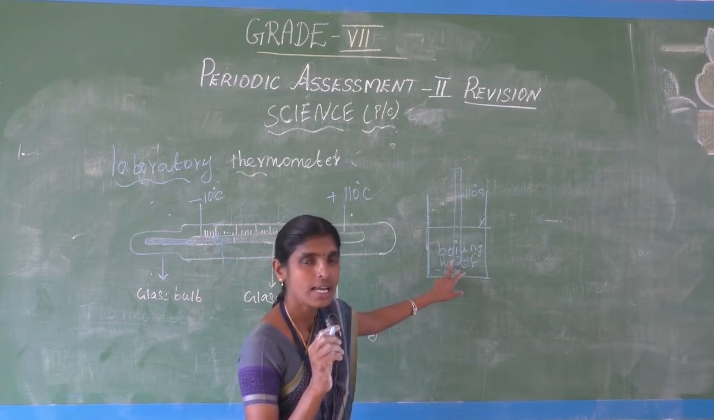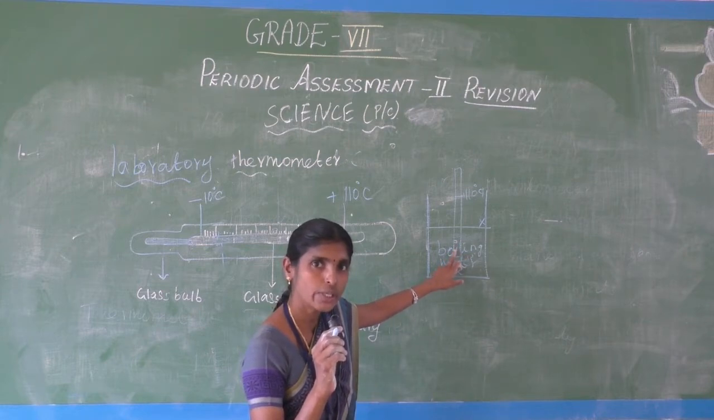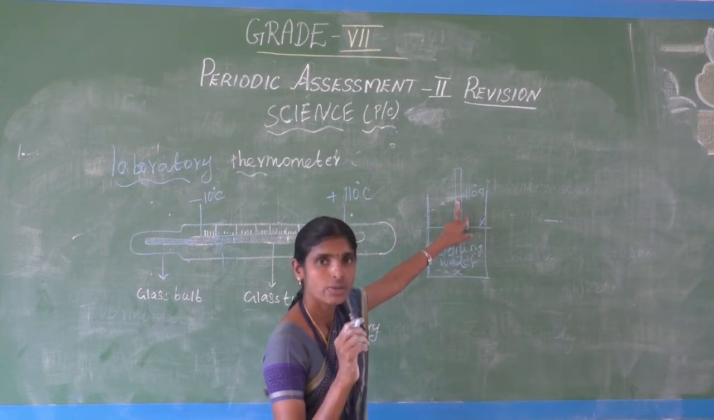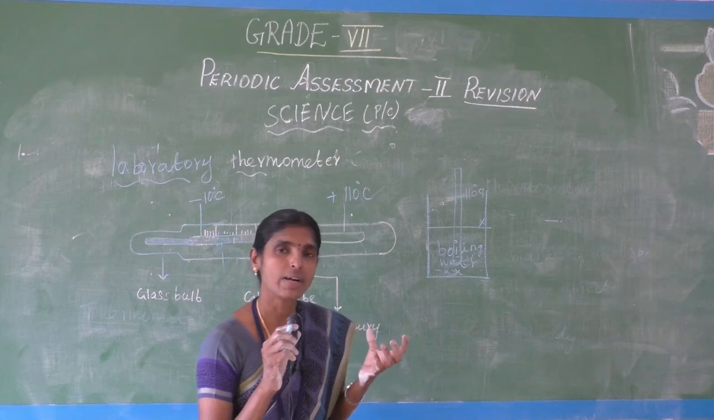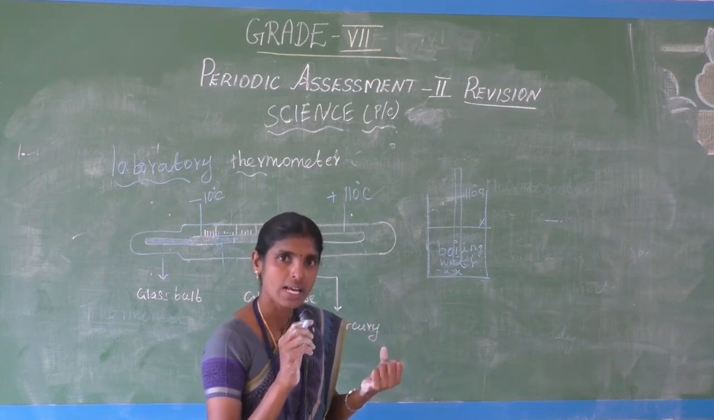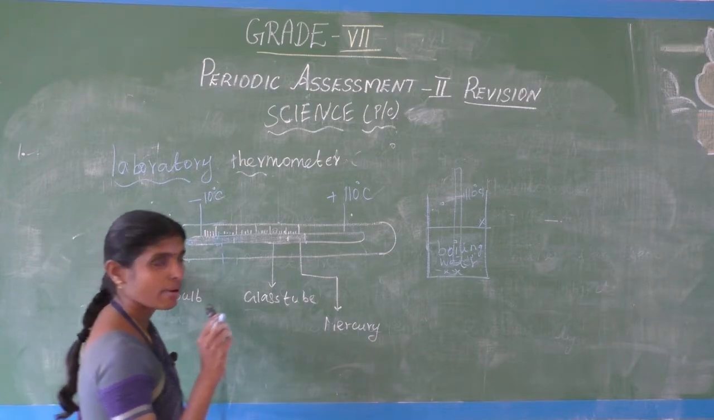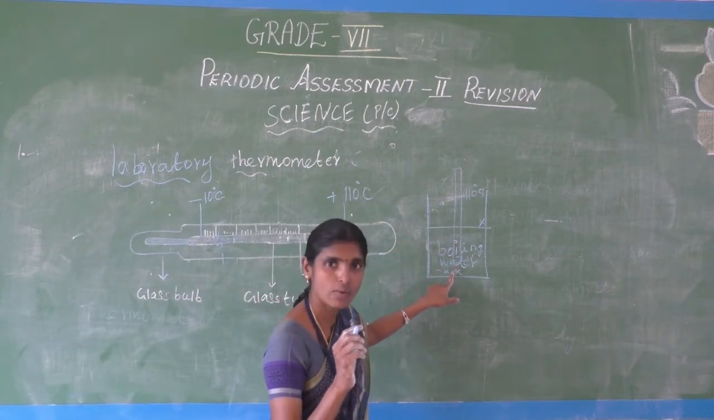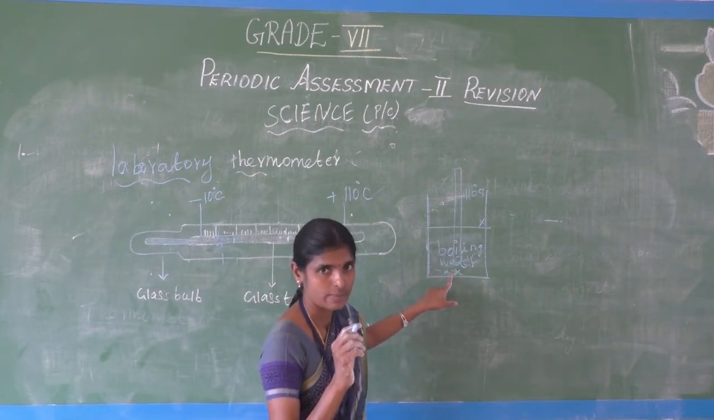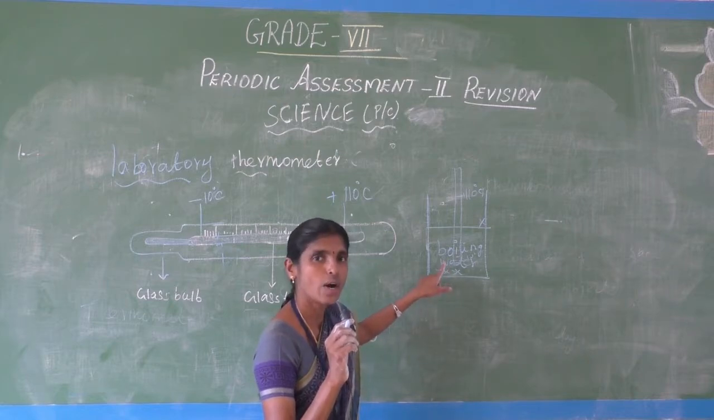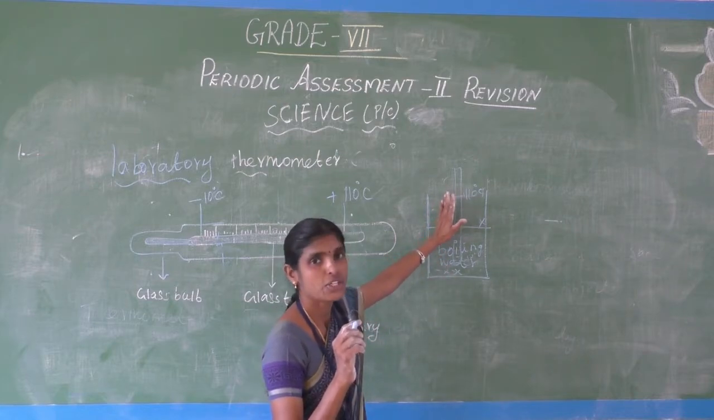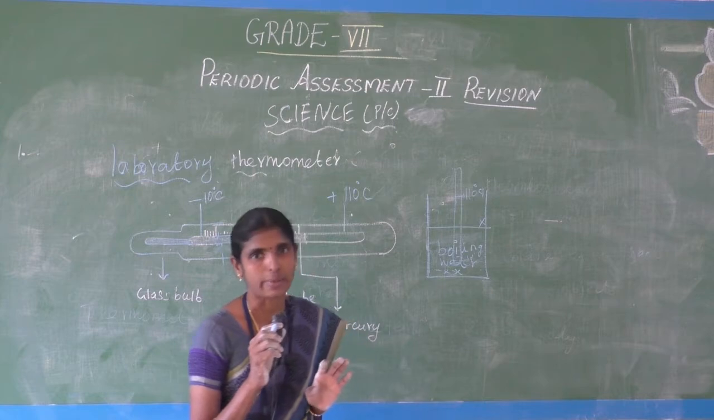At that time only the mercury level goes to a high range. The laboratory thermometer is kept not reversed. Here the glass bulb is there, no? The glass bulb is kept in boiling water, inside the water. At that time only we can measure the temperature of boiling water properly.